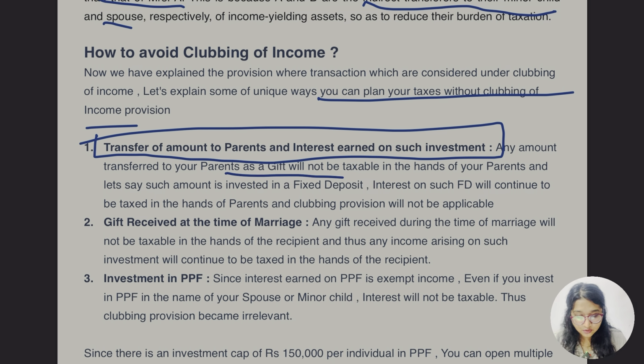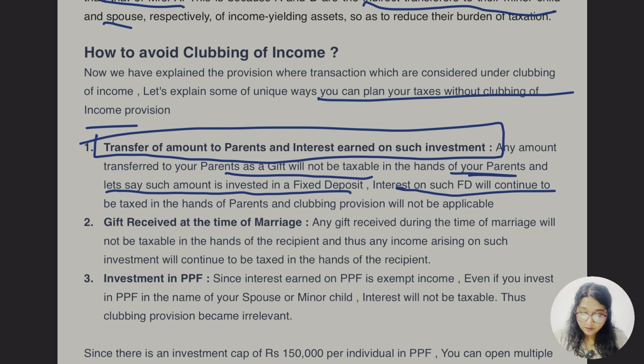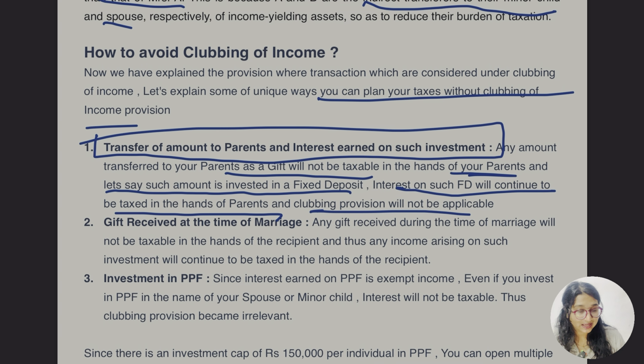Any amount transferred to your parents as a gift will not be taxable, as we know this. Okay, in the hands of your parents, and let us say that such amount is invested in a fixed deposit. Interest on such fixed deposit will continue to be taxed in the hands of the parents, and the clubbing provision will not be applicable, as we have transferred that amount.